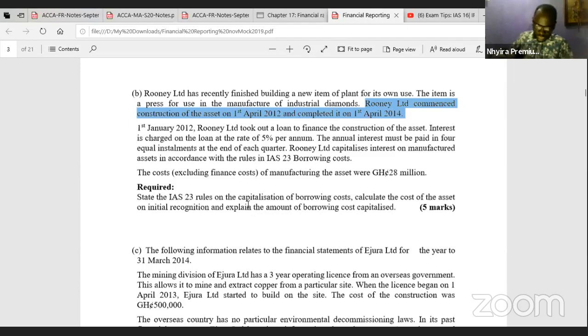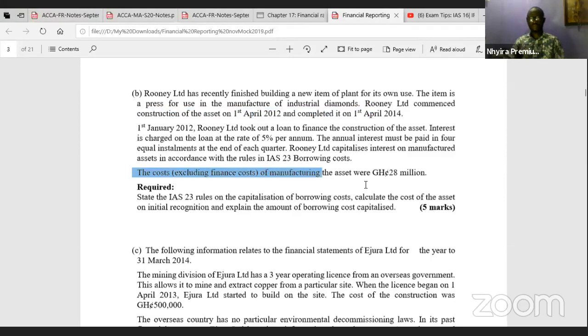Rooney capitalizes interest on manufactured assets in accordance with the rules in IAS 23 Borrowing Costs. The cost, excluding finance costs, of manufacturing the asset was 28 million Ghana cedis. So this is the cost of the asset, 28 million Ghana cedis. And we are told they took a loan for it.